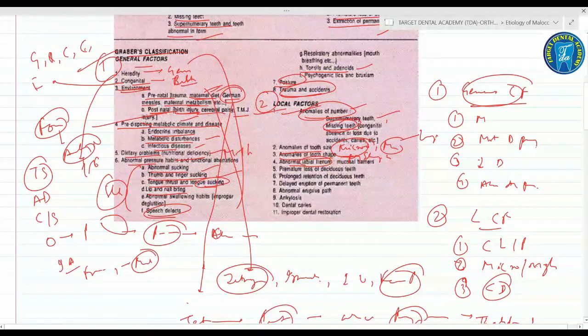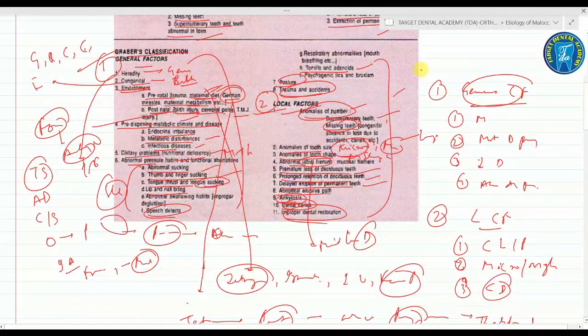Due to the high labial frenum, it is the cause of the midline diastema. Due to premature loss of the deciduous teeth, prolonged retention of the deciduous teeth, delayed eruption of the permanent teeth, abnormal eruptive pathway, ankylosis, dental caries, and improper dental restoration. These all are the causes.